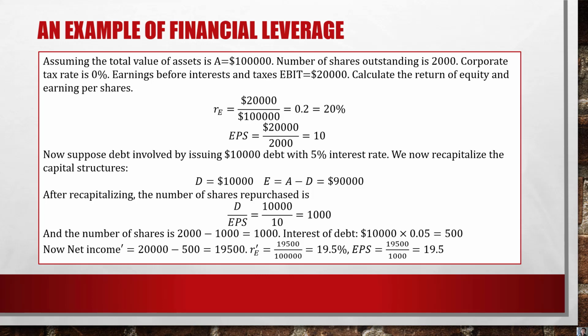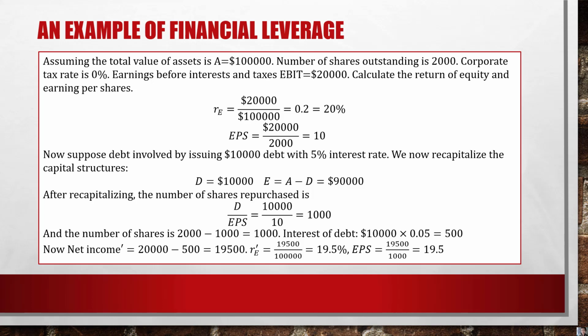So now the net income has changed. We take the earnings before interest and taxes 20,000, subtract the interest on debt of 500, and we get 19,500. So now the return on equity is the new net income over the total value of assets, which is 19,500 over 100,000.